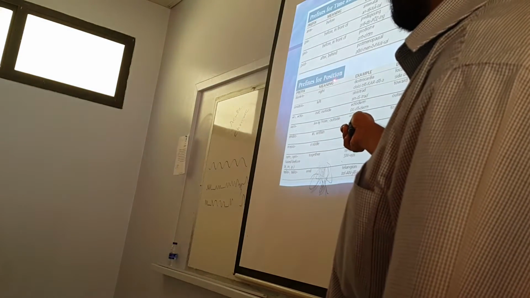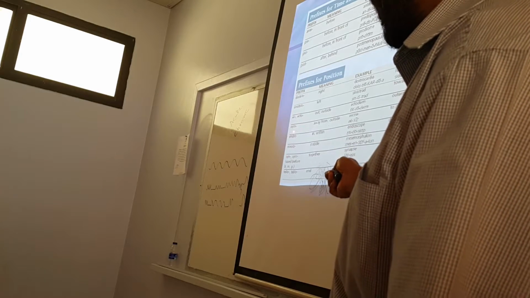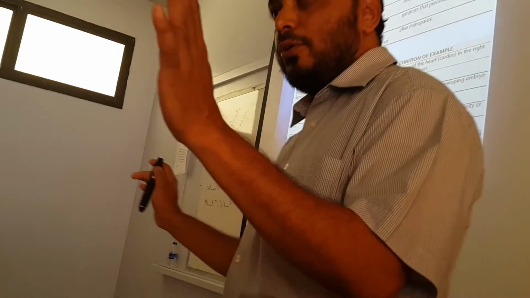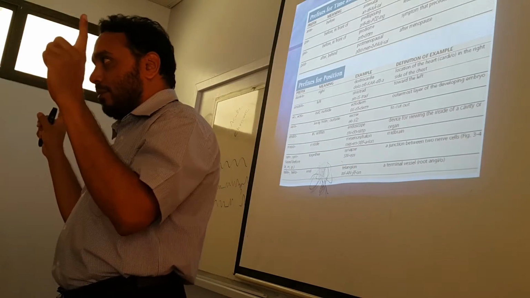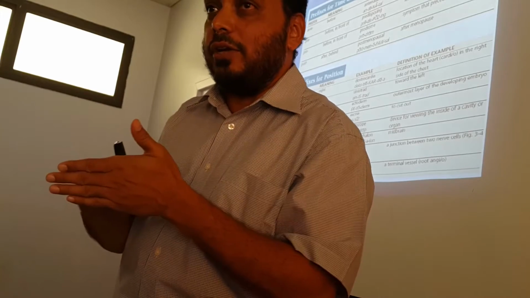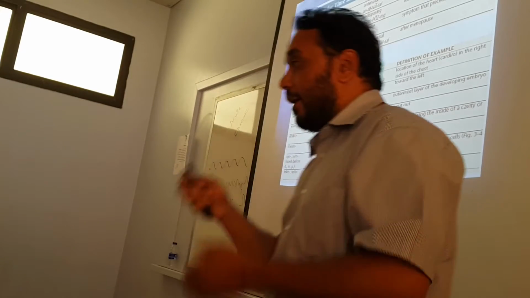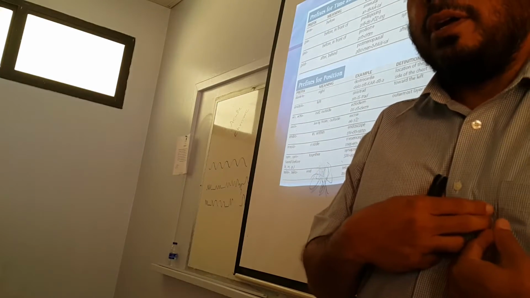Prefixes for position. Dextro, sinistro, ecto, endo. Ecto, endo you must be knowing. Endoplasm or endothelium, you must have heard this term. Endo or endothelium means inside, the lining. Ecto means outside. Dextro means towards the right. Heart is usually in the center and slightly towards the left, isn't it?